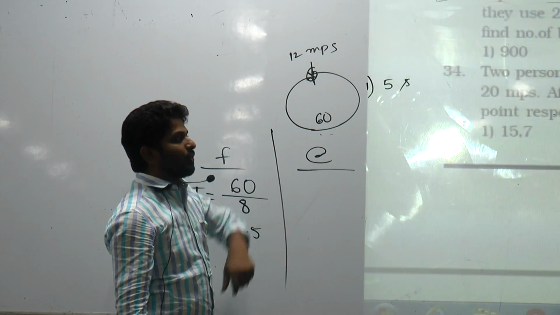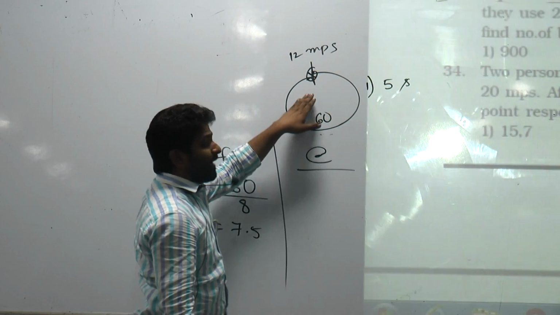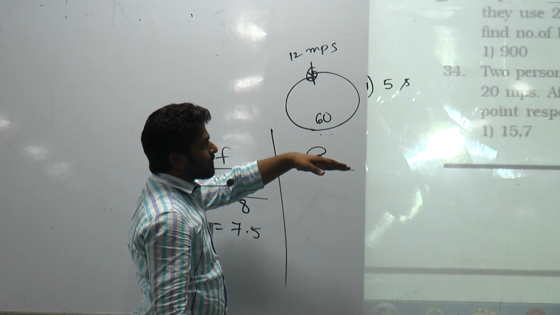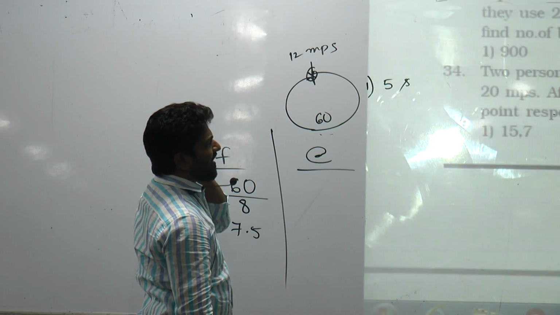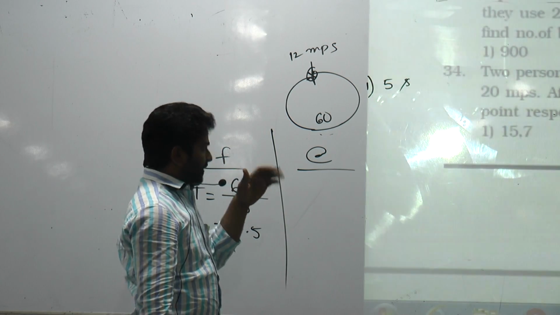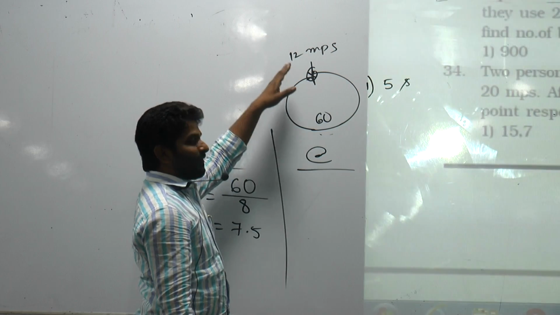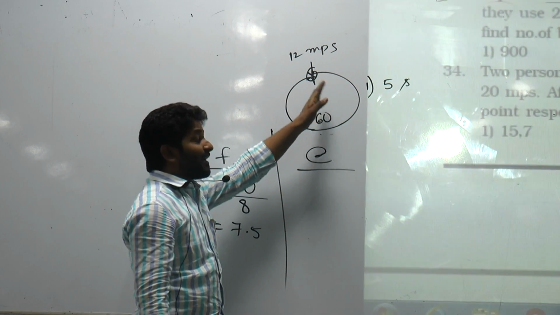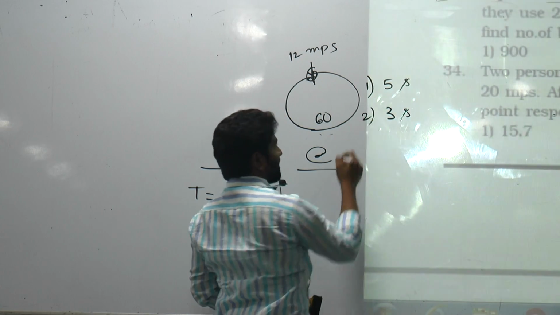And the second person whose speed is 20 meters per second, if he wants to reach the starting point, he needs 3 seconds.